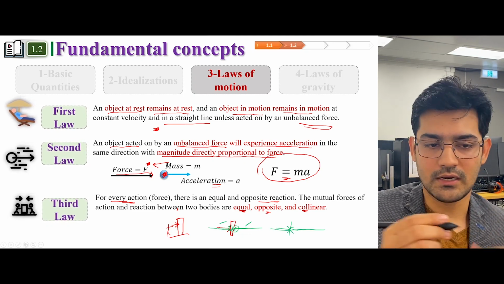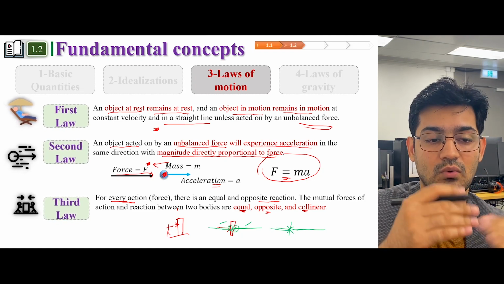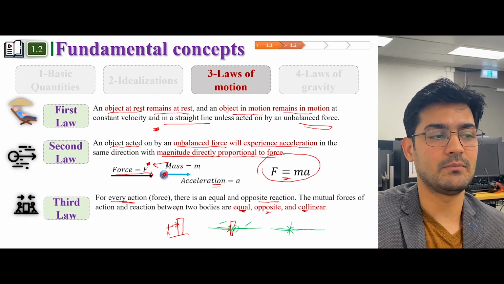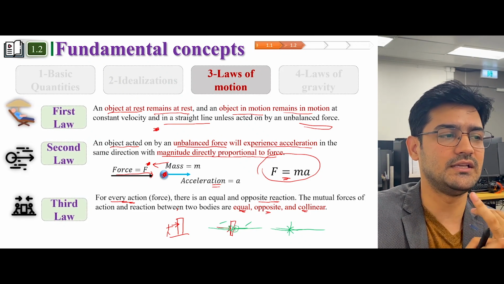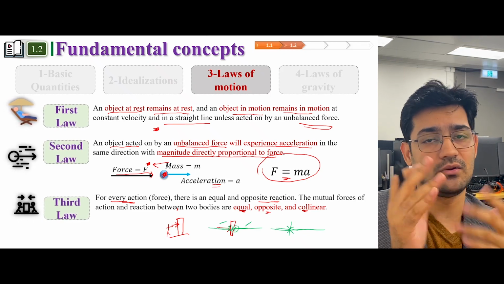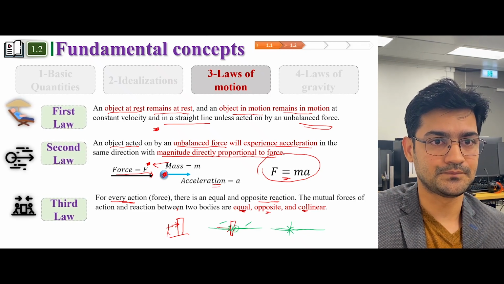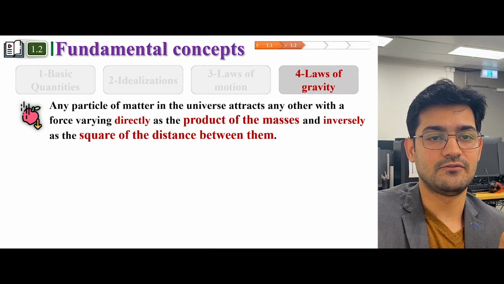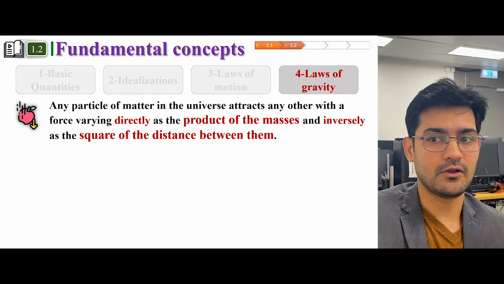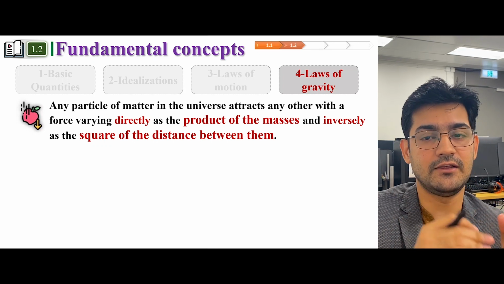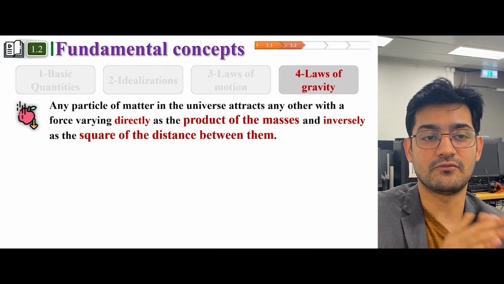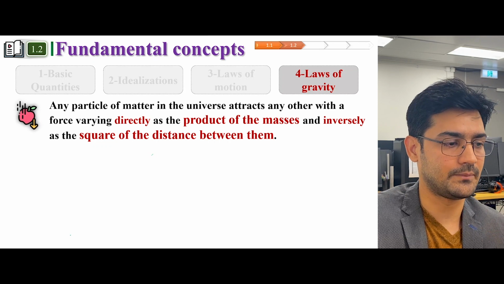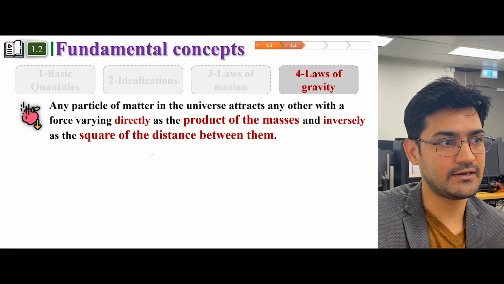Now, we're going to try to understand why collinear, why opposite, in this lecture in detail later. But for now, you just have to basically understand what these three laws are, what the idealizations are, and what these basic quantities are. Okay. Now, the law of gravity. This is also very important, because later when we study forces and the effect of forces on bodies, we're going to see this gravity force a lot. So let us define gravity first.